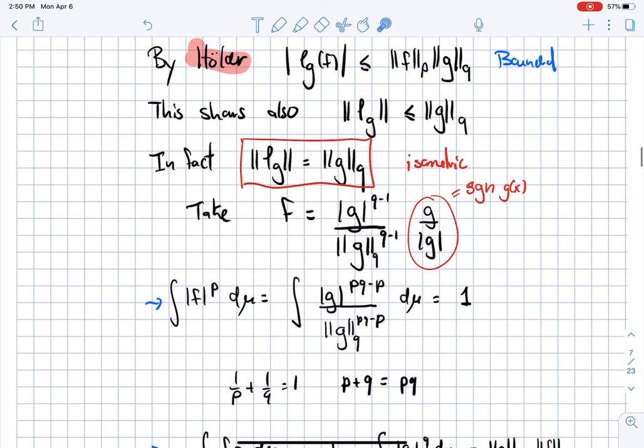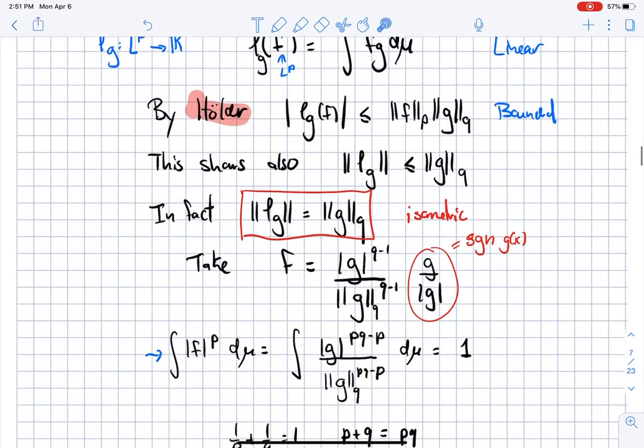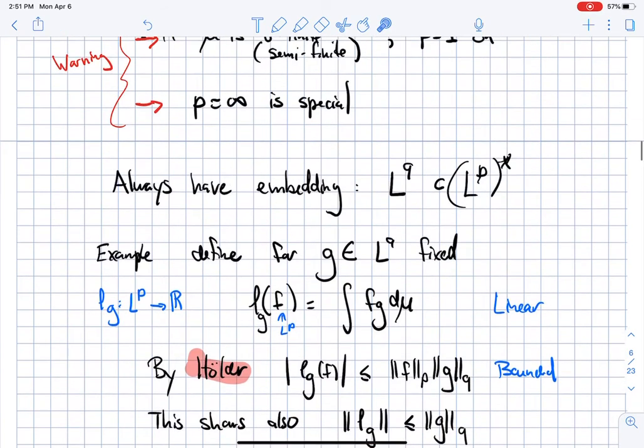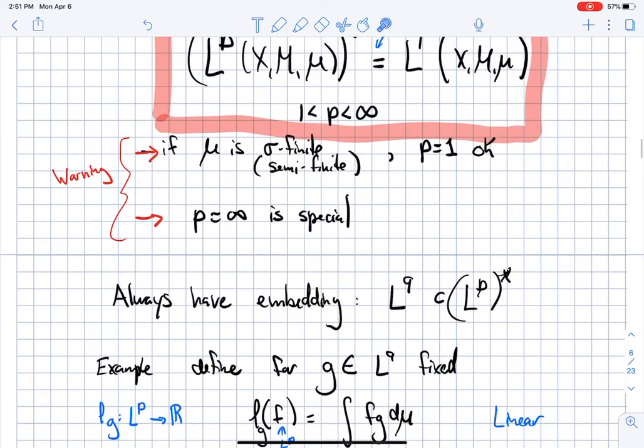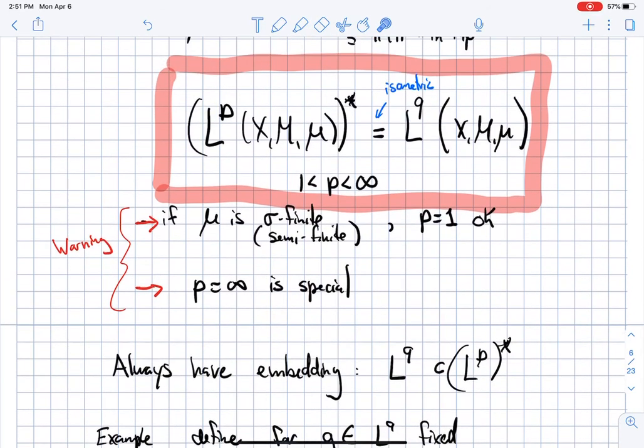Now, if q is equal to infinity, so p is equal to 1, here you have to be a bit clever. You can look at the notes, and you can see that you need a bit more about your measure space. You need that it is semi-finite or sigma finite, and so I'll let you read that. So you have this embedding all the time, even when q is equal to infinity. However, you only have equality when p is strictly between 1 and infinity, and p equal to 1 is also okay if mu is finite.